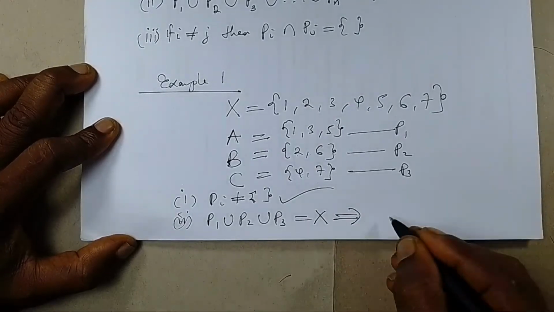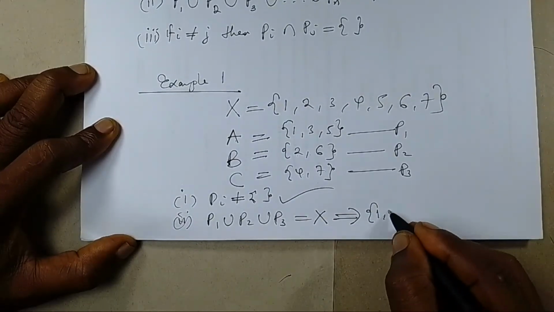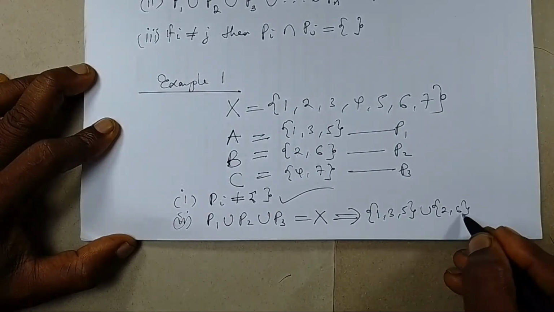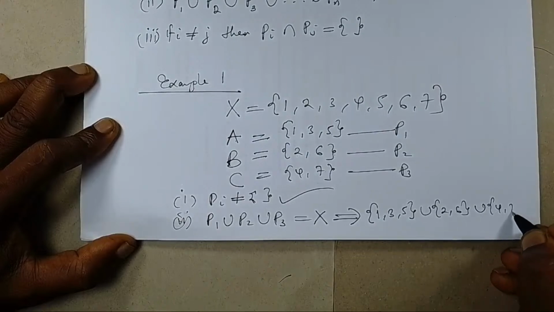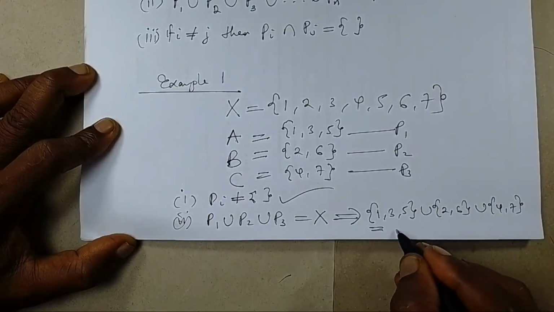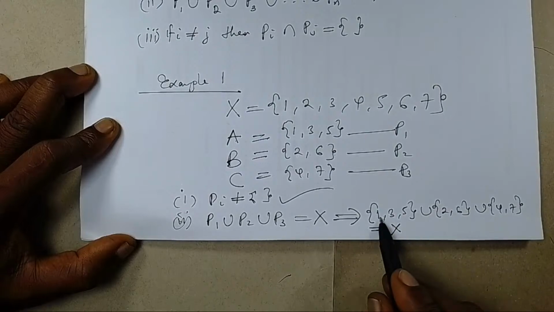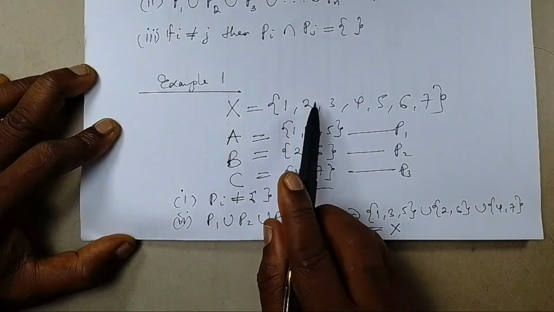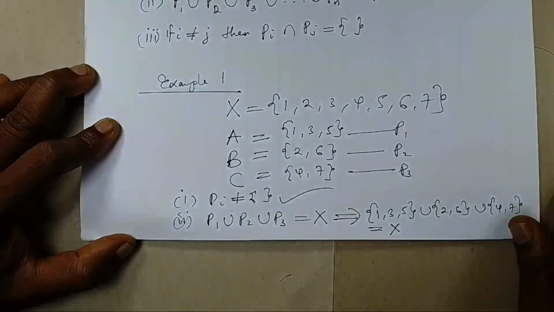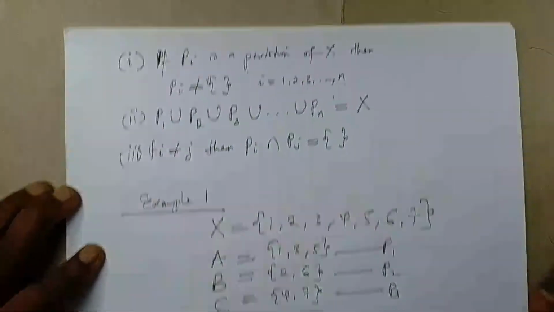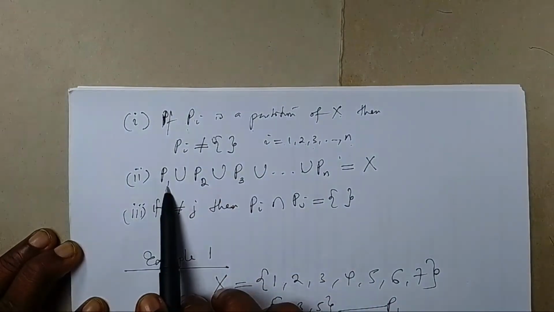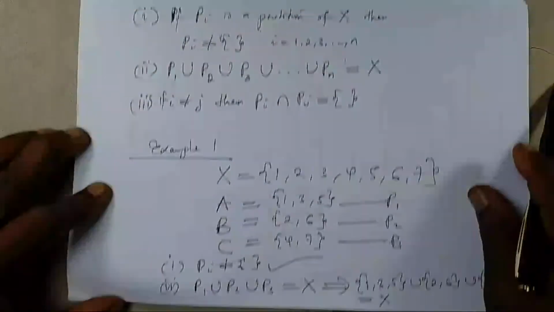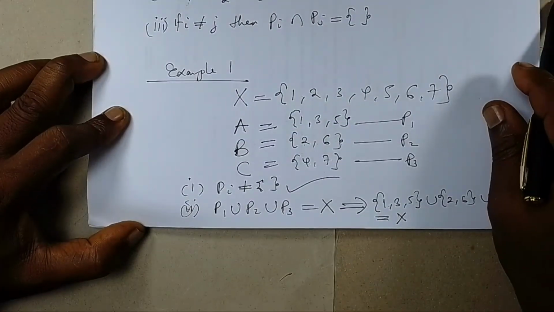Is that so? The answer is a big yes, because when I unite 1, 3, 5, the first set, with 2, 6, the second set, and I unite it with the third set, 4, 7, the answer I will get for this union is X, because if I unite 1, 3, 5, 2, 6, 4, 7, it is going to give me X: 1, 2, 3, 4, 5, 6, 7. So that second rule is correct. That says that the union of every partition must give the set itself, X. So this is indeed looking like a partition.